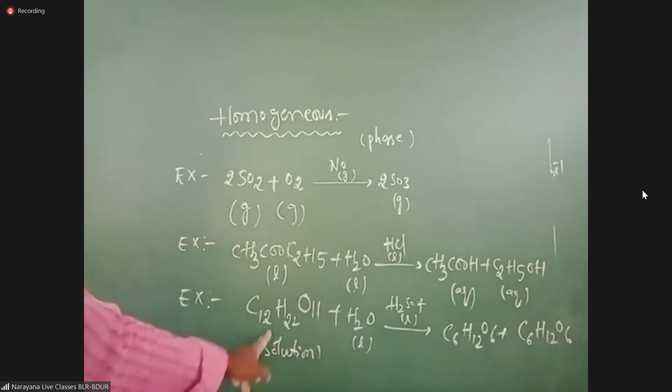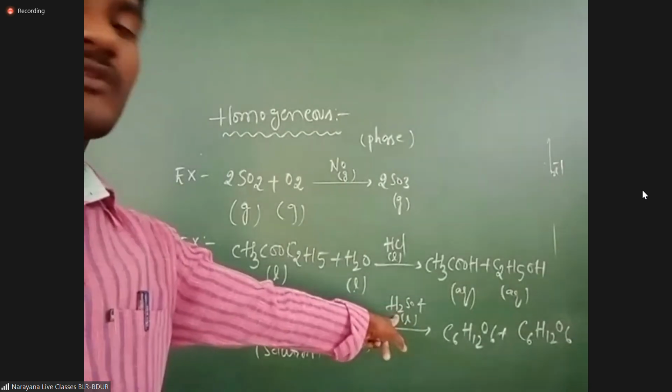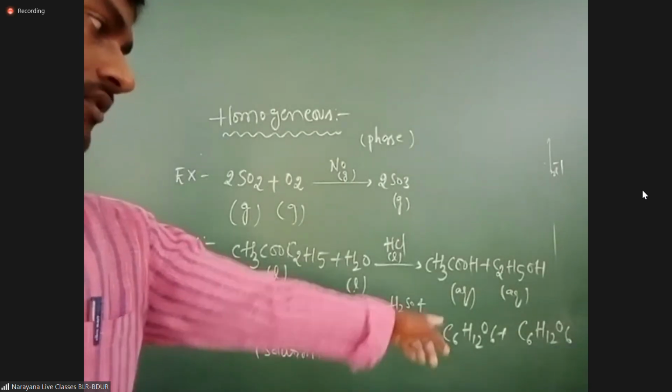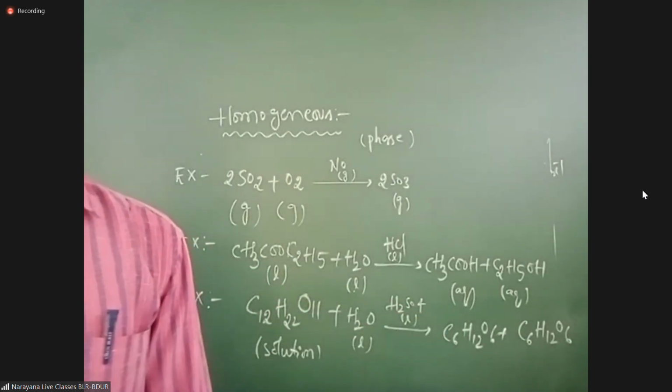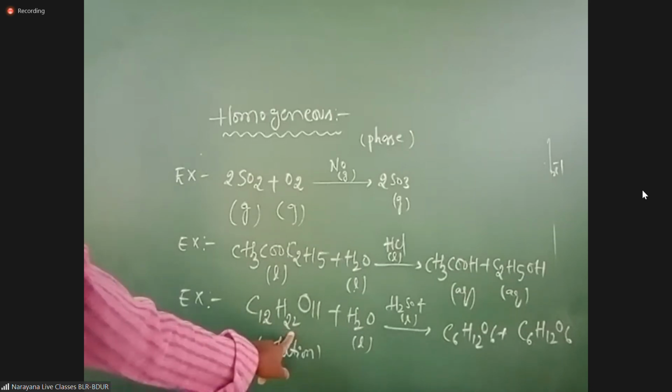Inversion of sugar, solution, liquid. H2SO4 liquid. Same phase, then you will get glucose and fructose. Sir, it's written C12H22O11.